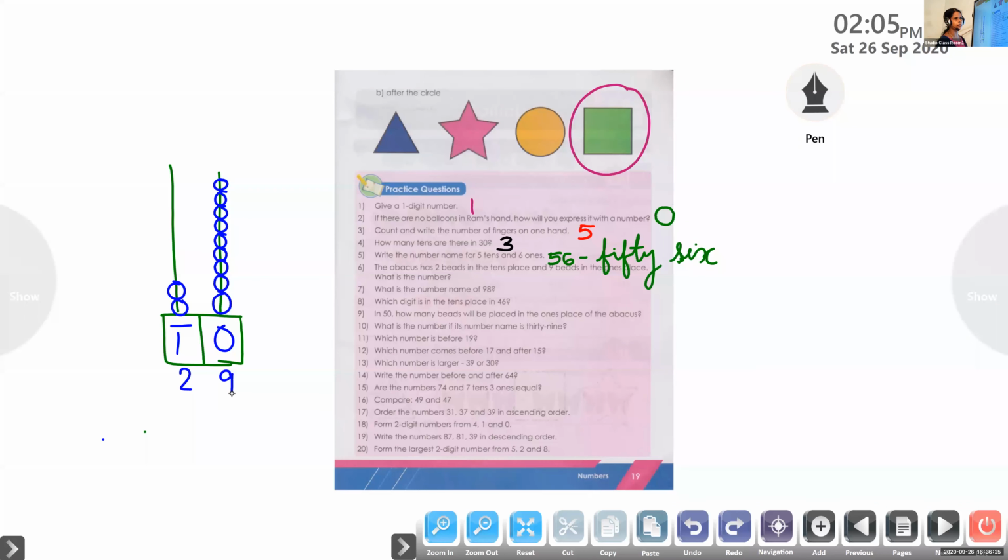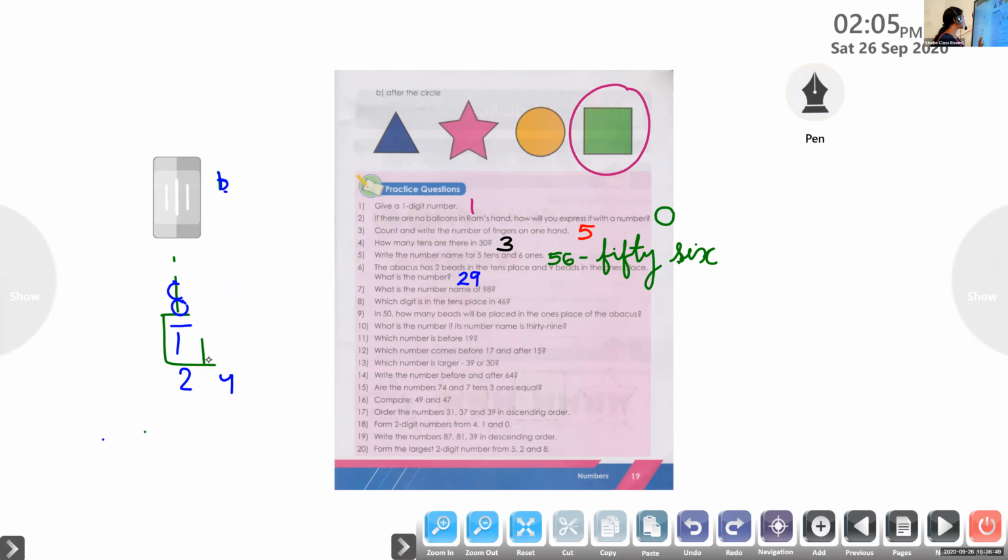What is the number? Tell me louder. 29. Very good. The number is 29. Very good, Rishan.